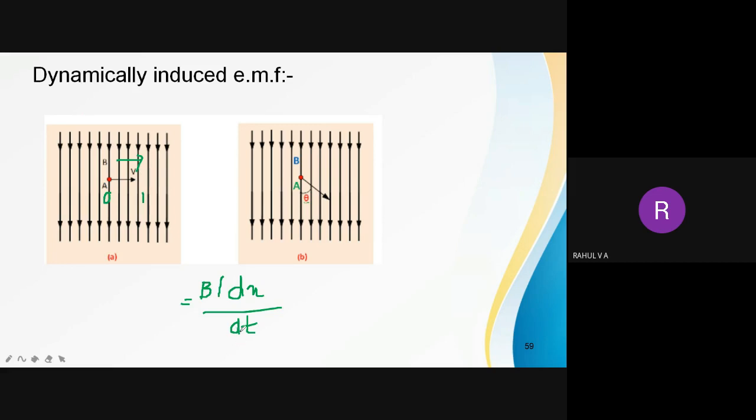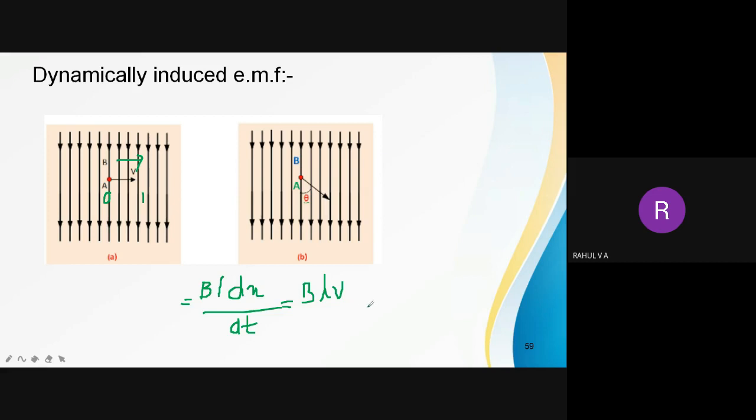So the rate of change of flux linkage is given by BL dx by dt. That means distance traveled by time. Okay. So distance traveled by time is nothing but velocity. So I can write BLV.